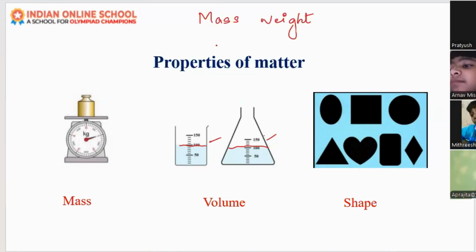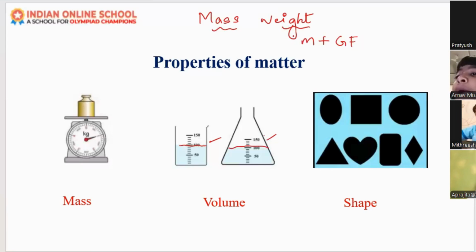Whenever you hear both these terms next time, keep in mind that mass is the amount of matter present in an object. That is the mass. And weight is mass plus gravitational force, that is, how much the earth is pulling that object. Mass will be the same everywhere. For every place, mass is the same.